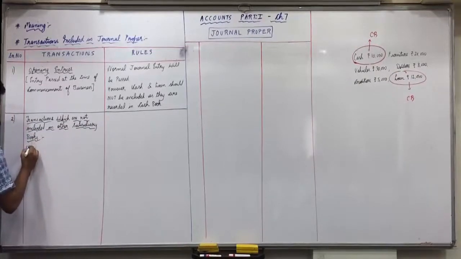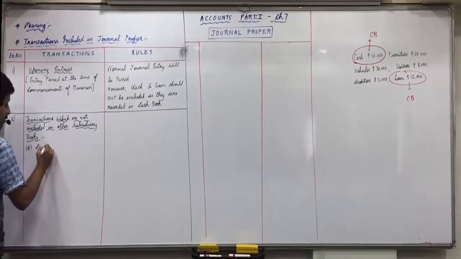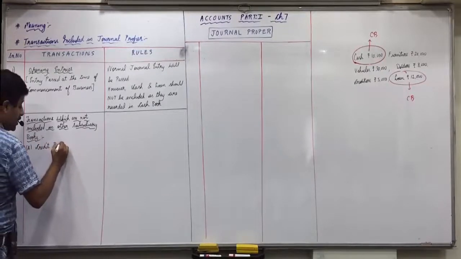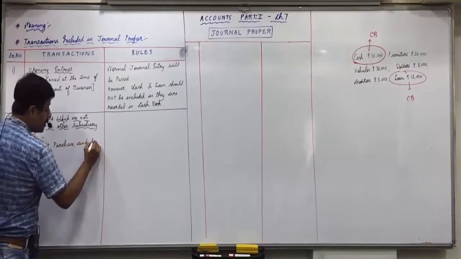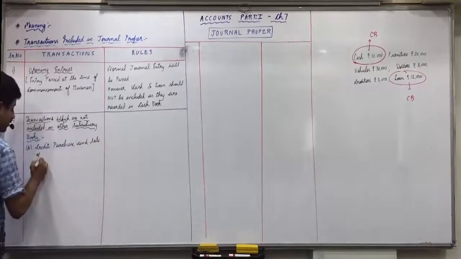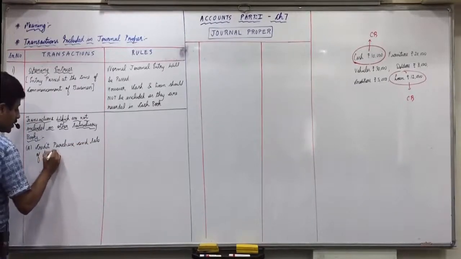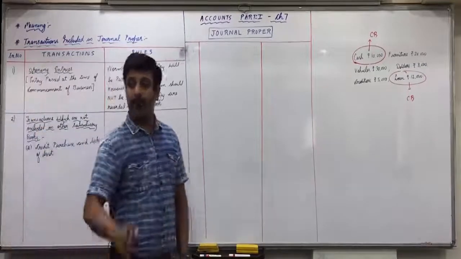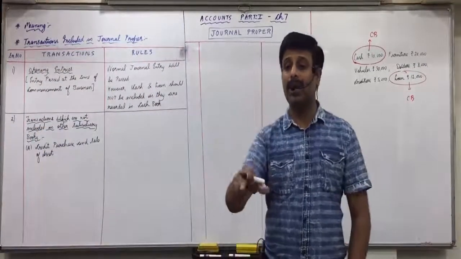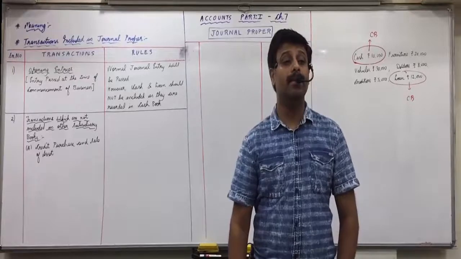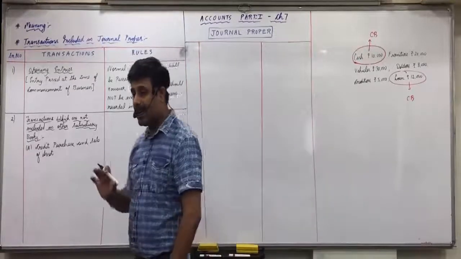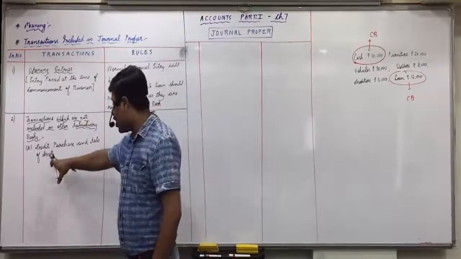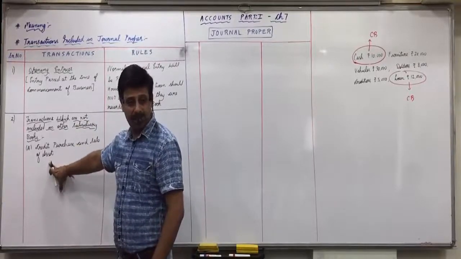One is credit purchase and sale of asset. If you purchase goods on credit, you'll write it in purchase book. If you sell goods on credit, you'll write it in sales book, but will not record assets in purchase book and sales book.